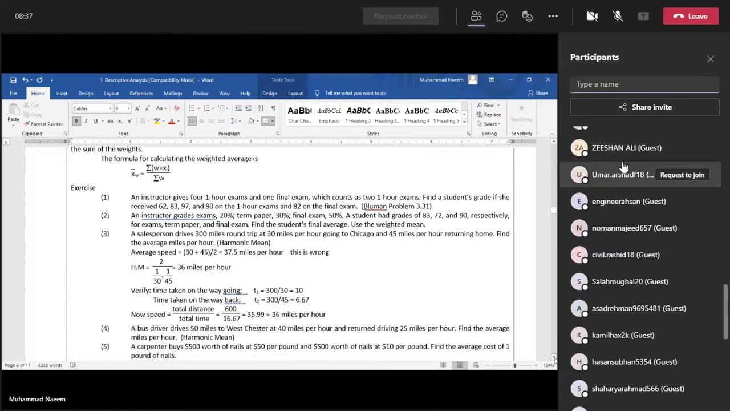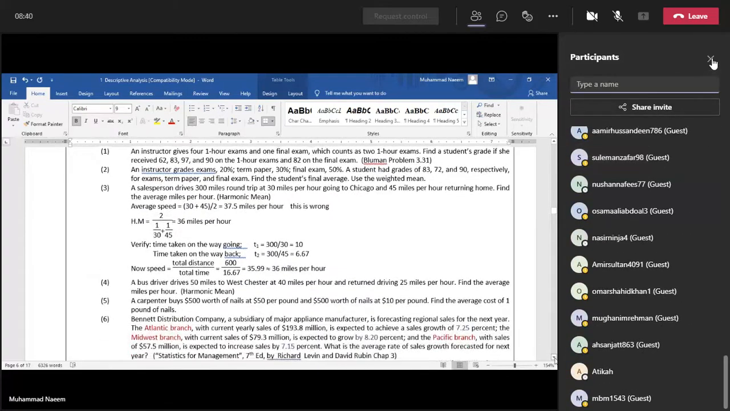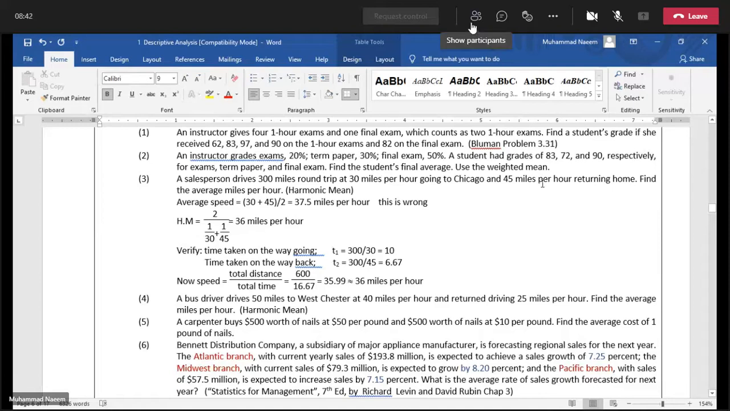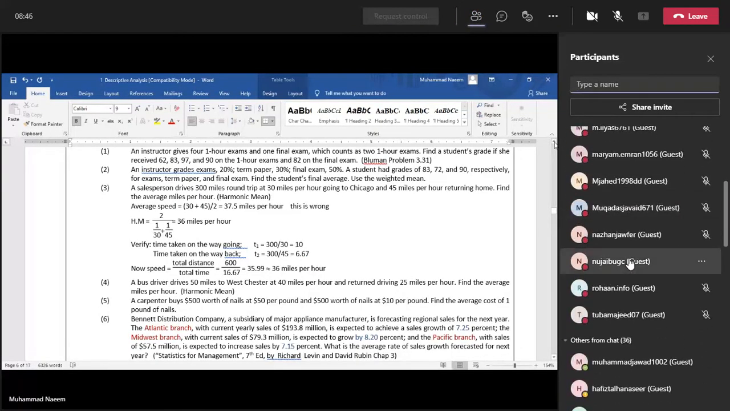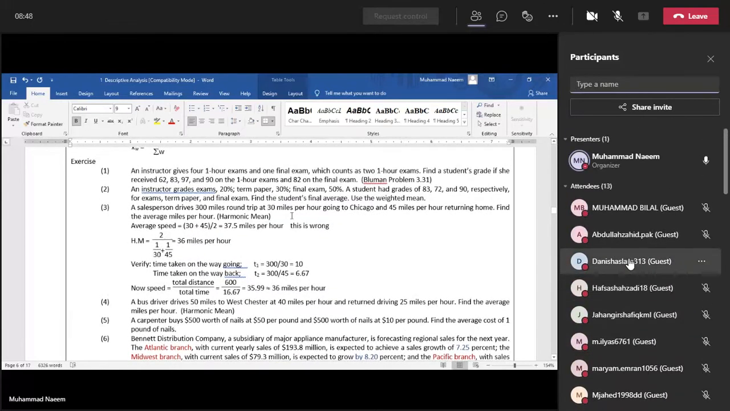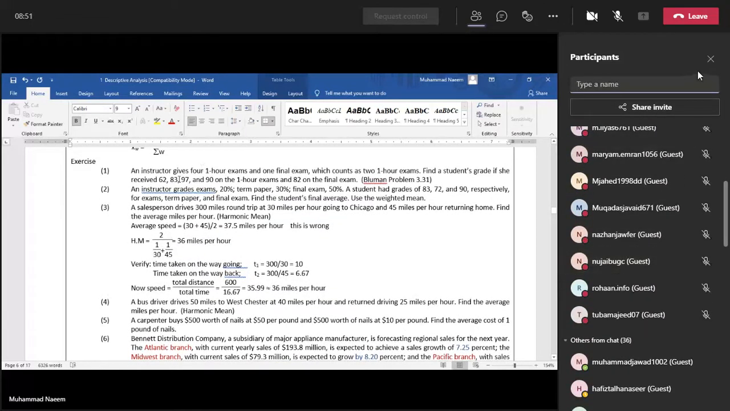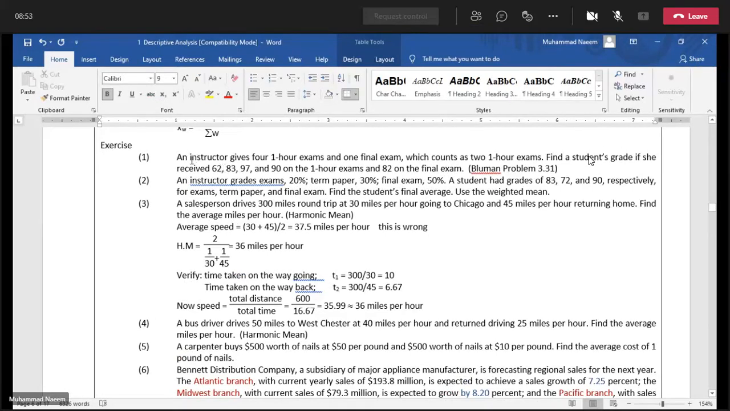The only difficult thing is to remember which quantity is to be measured as average. For example, in this example, an instructor grades exam 20%, term paper 30%, final paper 50%.